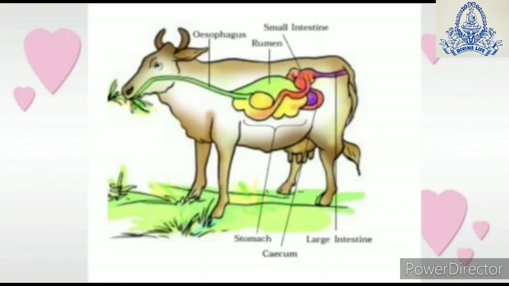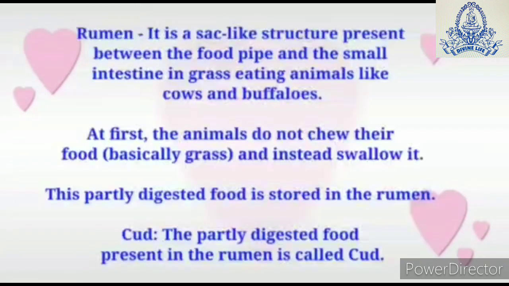So, digestion in ruminants. What are ruminants? Ruminants are the animals which eat grass, or the grass-eating animals are called ruminants. Unlike humans, instead of a stomach, animals like cows and buffalo have a sac-like structure present between the food pipe and the small intestine, which is called the rumen.